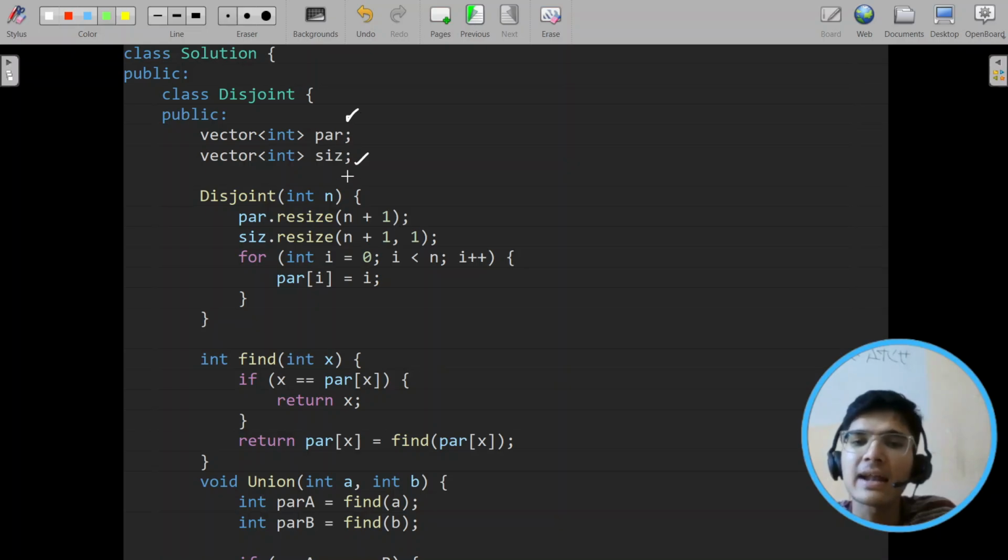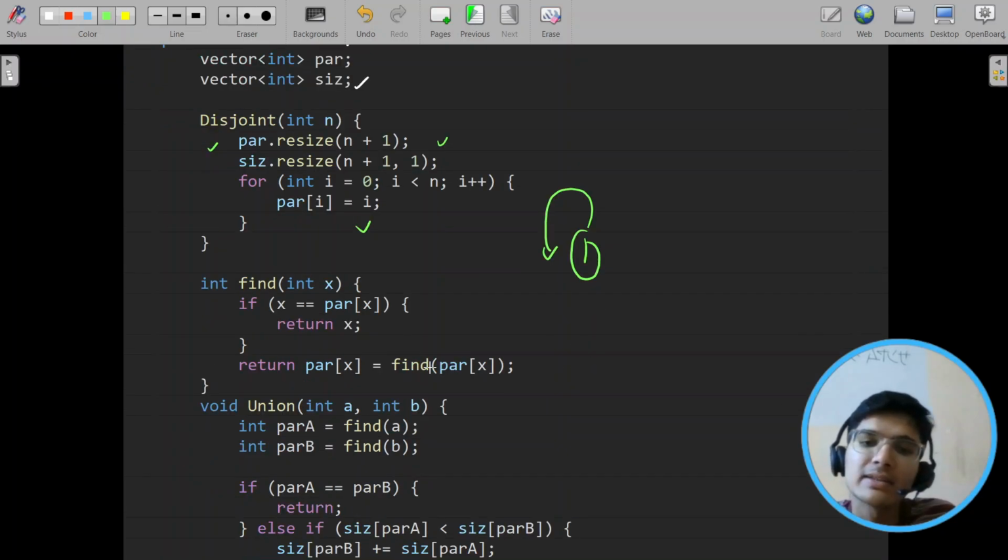So I maintain a parent vector and a size vector. I just made a constructor. If you don't know about constructors, check out my OOP series as well. I explain everything in detail about these classes. Then I just wrote size one. Everyone initially has size one and is the parent of himself. Then we'll find. This is the way of finding the parent. What will we do?